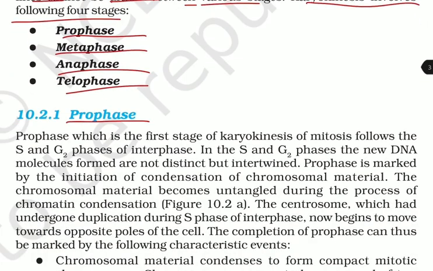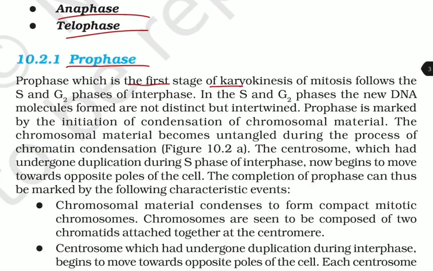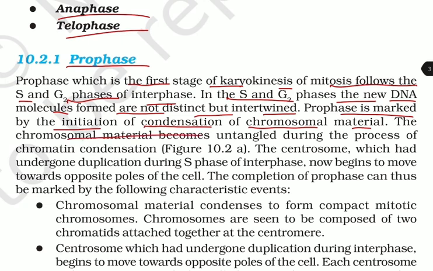First of all, we will see the prophase. Prophase, which is the first stage of karyokinesis of mitosis, follows the S and the G2 phases of the interphase. In the S and the G2 phases, the new DNA molecules formed are not distinct but intertwined. Prophase is marked by the initiation of condensation of chromosomal material. The chromosomal material becomes untangled during the process of chromatin condensation.